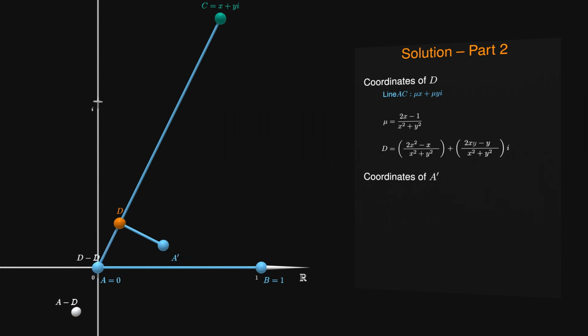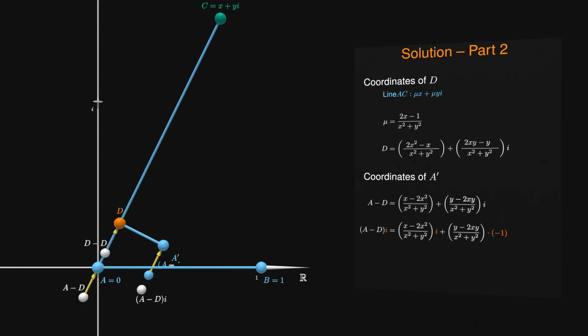Subtract D from the points A and D. This shifts D to the origin and A to the following point. Multiply the result by the imaginary number i. This corresponds with a counterclockwise rotation around the origin by 90 degrees. Shift the result back by adding D to it. We have now obtained A'.